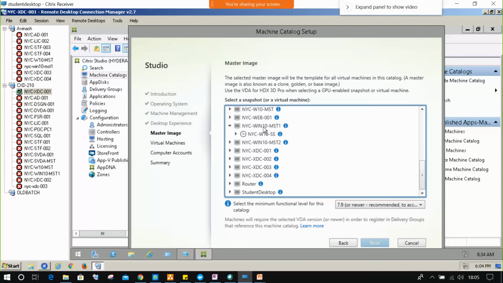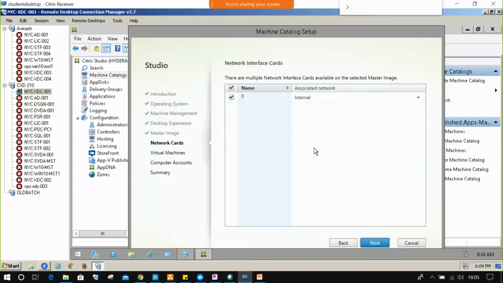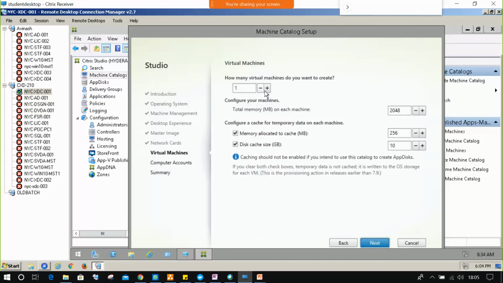So you want to take a virtual machine, either you want to take a snapshot. Anything would be fine. You can select that and click continue. And so by default, network only I'm selecting. Now here, how many virtual machines you want?